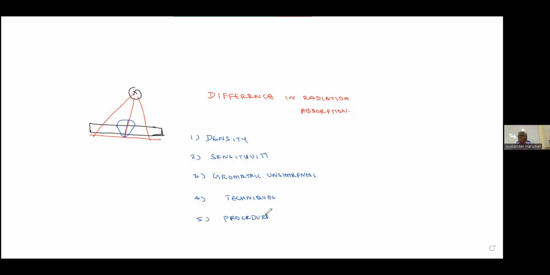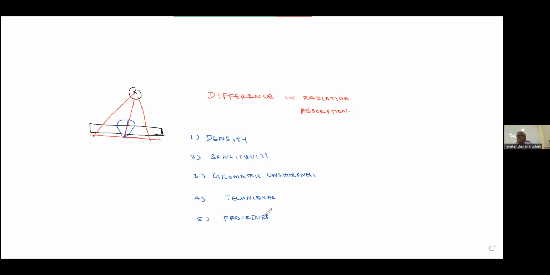We will go one by one. Okay, these are the 5 topics only from which exam questions they are asking. If you want, write it down, no problem. Geometric unsharpness. And the techniques. Then finally, procedure-based questions. Right, we'll go one by one.